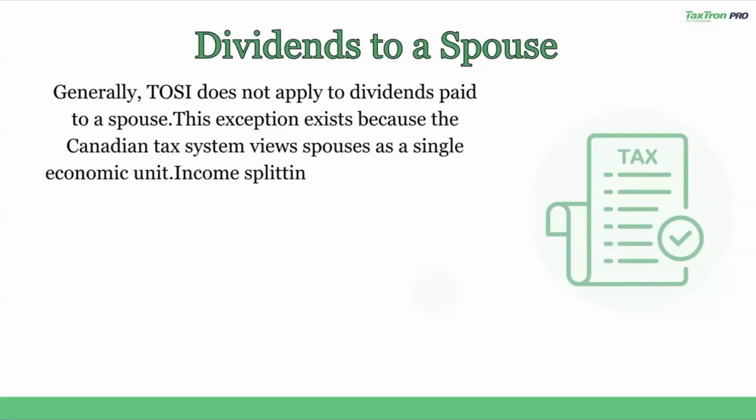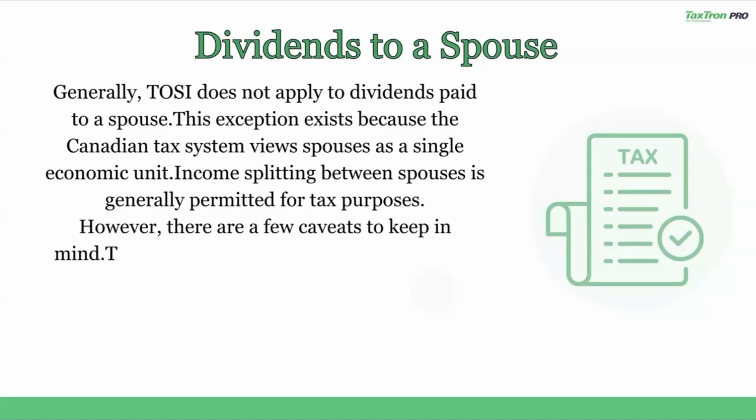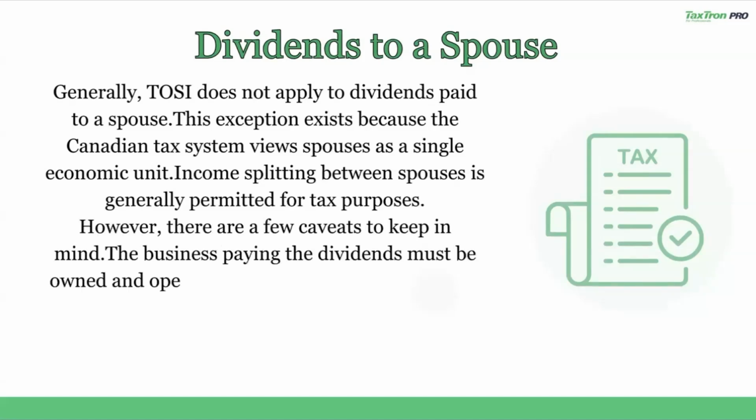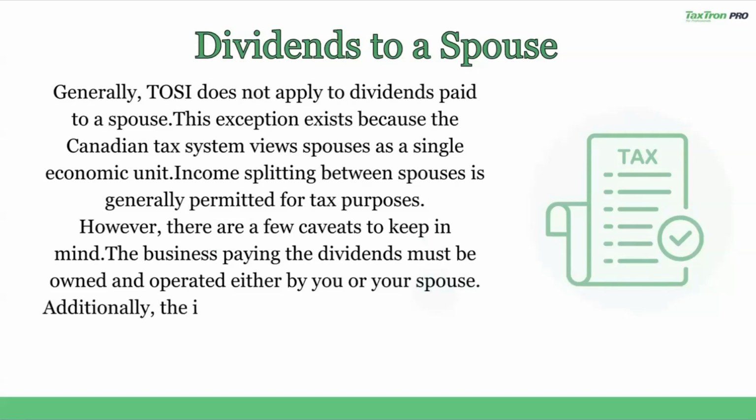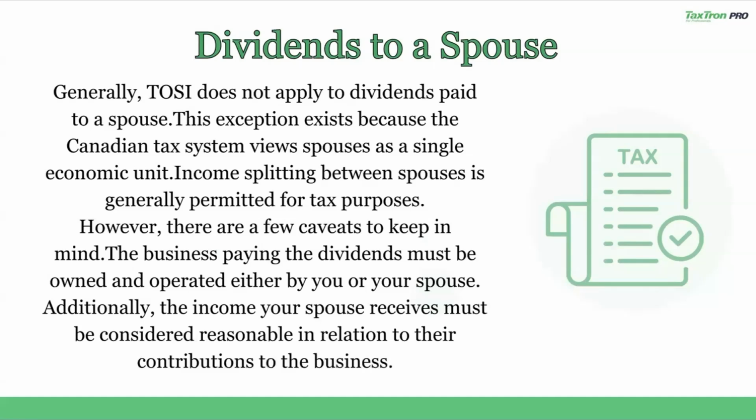This exemption exists because the Canadian tax system views spouses as a single economic unit. Income splitting between spouses is generally permitted for tax purposes. However, there are a few caveats to keep in mind. The business paying the dividend must be owned and operated either by you or your spouse. Additionally, the income your spouse receives must be considered reasonable in relation to their contribution to the business.